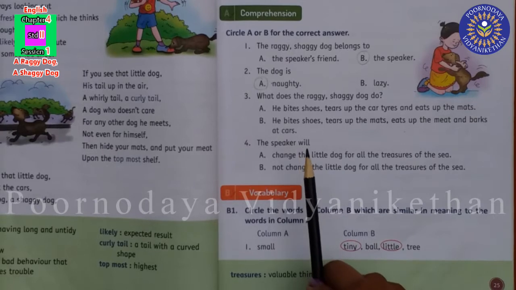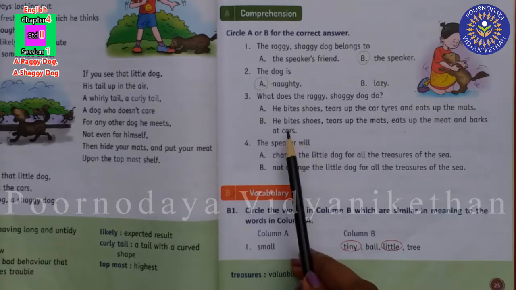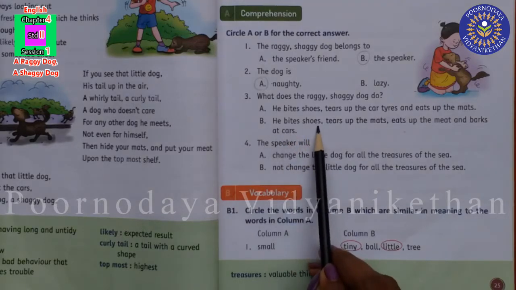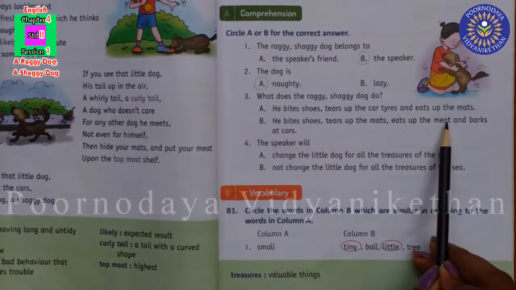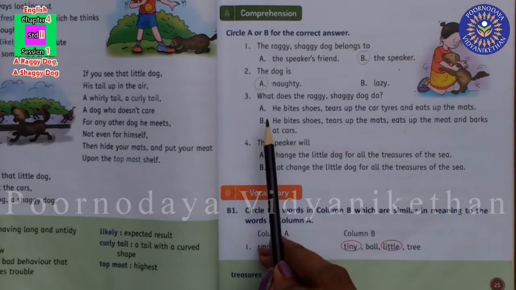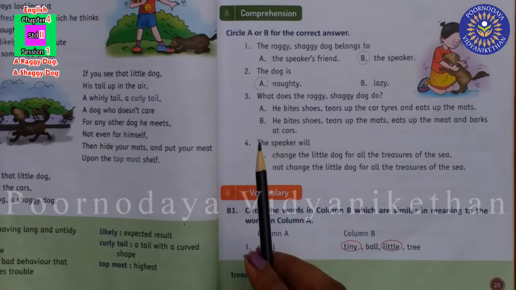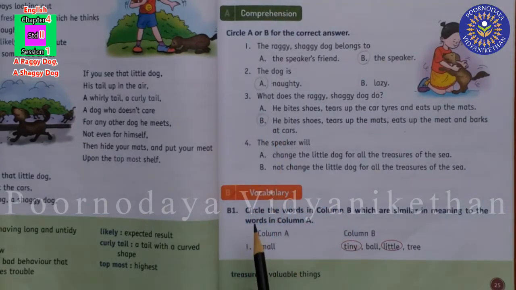Can you tell me the answer, children? Which is the answer? We have learned that the dog bites shoes, tears up the mats, eats up the meat and barks at cars. So which is the answer? A or B? Yes, B is the answer. So we can circle it like this.